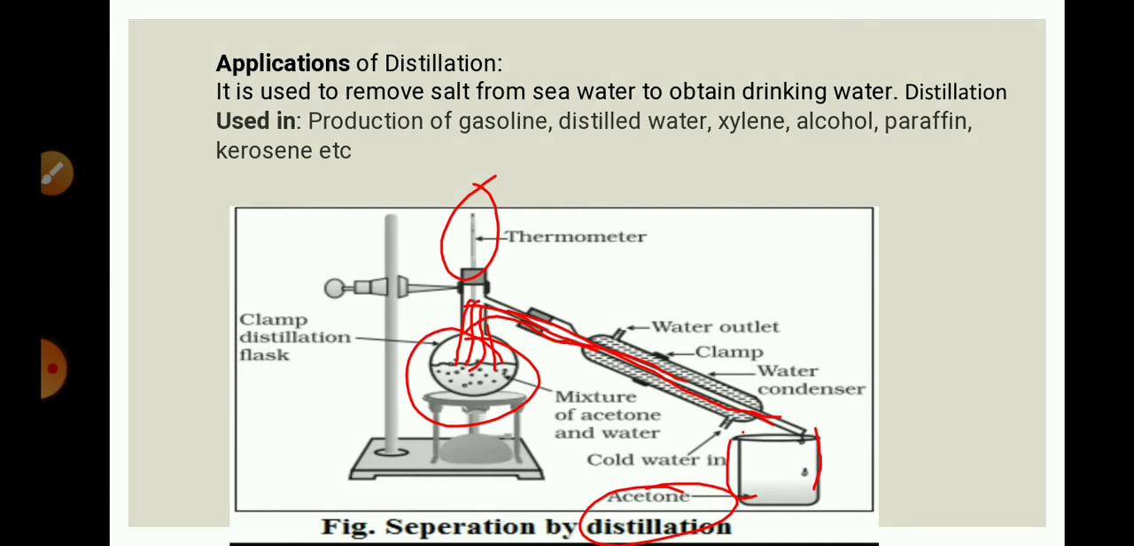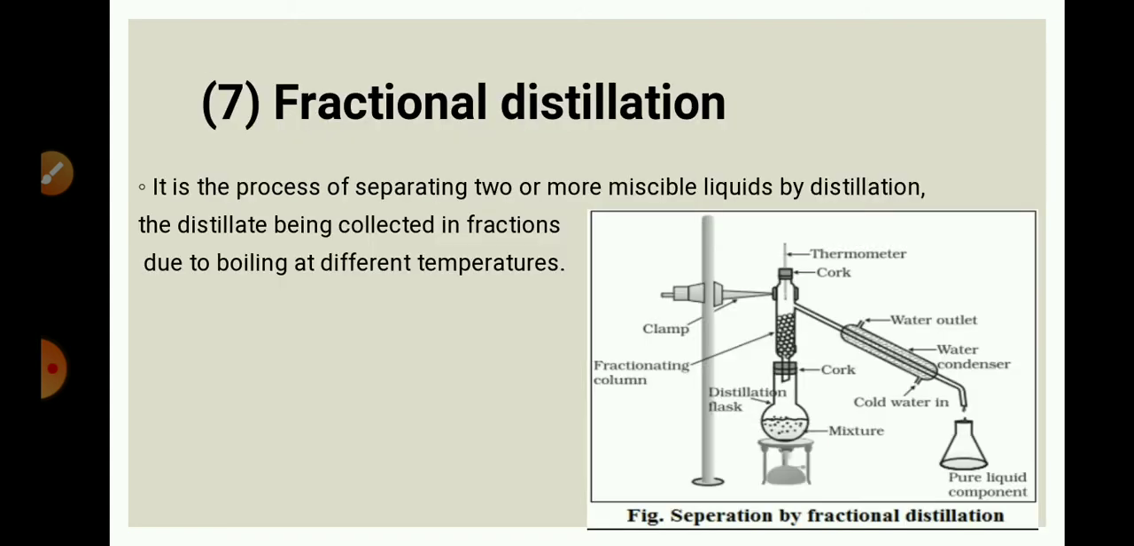Now see applications of distillation. It is used to remove salt from seawater to obtain drinking water. Also, in the production of gasoline, we carry out distillation of gasoline to obtain different fractions such as petrol and diesel. Here we can also use the fractional distillation method to obtain distilled water in laboratories.